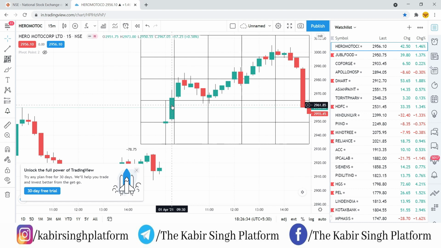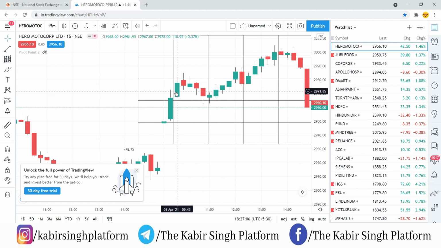In this case, if you check, the high of this candle is 2973. I am just checking the price from here. You can also see the high of this candle is 2973. So whenever a candle is crossing 2973, you can directly enter a trade. This is the candle which has crossed the high of the trigger candle, so your trigger candle high has been crossed. That is your entry. Your entry is whenever the price goes above 2973. In this case this candle has gone, so here you will take your entry.